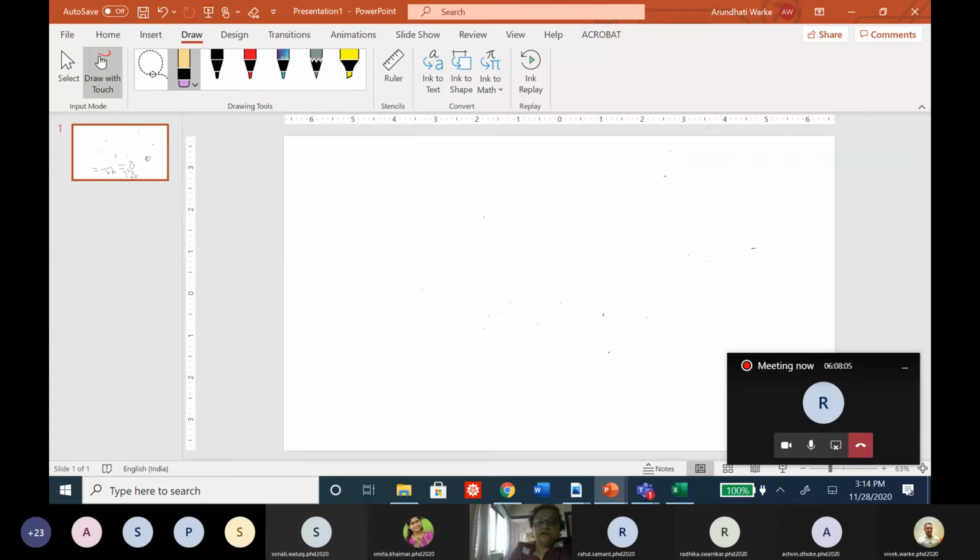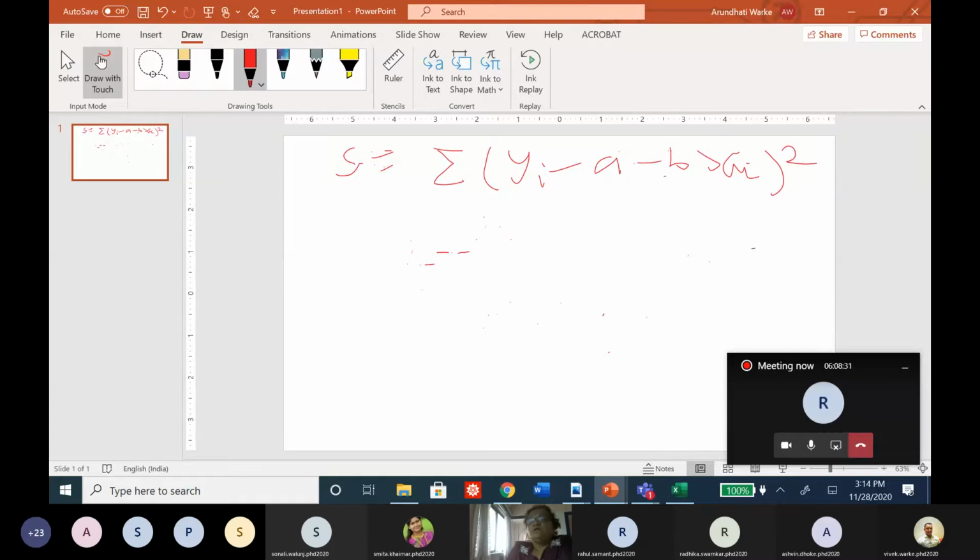Okay, now look at it. Suppose I consider S is equal to summation of yi minus a minus bxi, or I can take a plus bxi and then y, because it is a square, it will not make any changes. Yi minus a minus bxi bracket square.